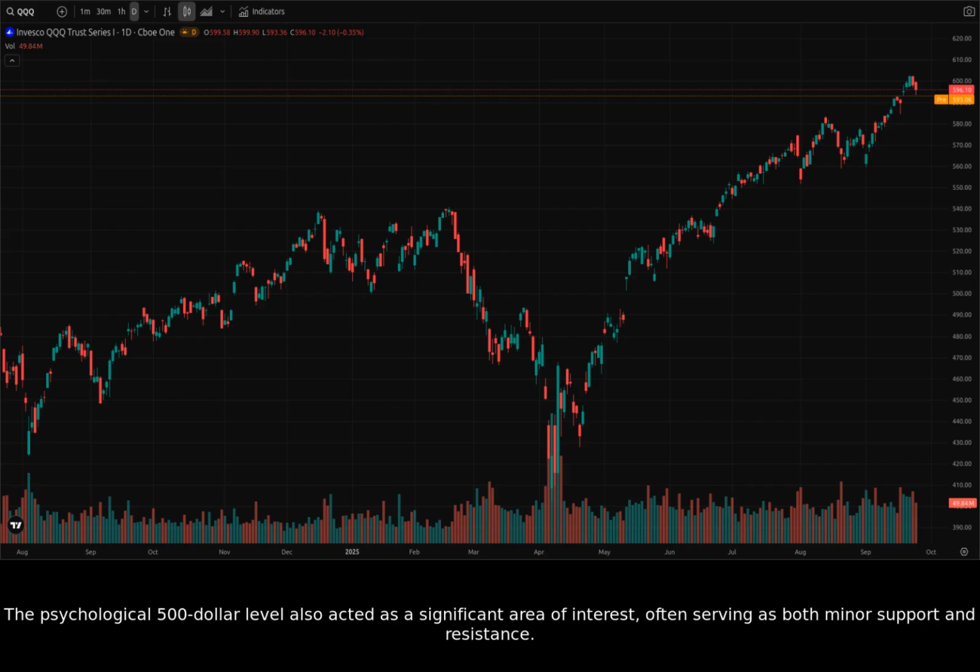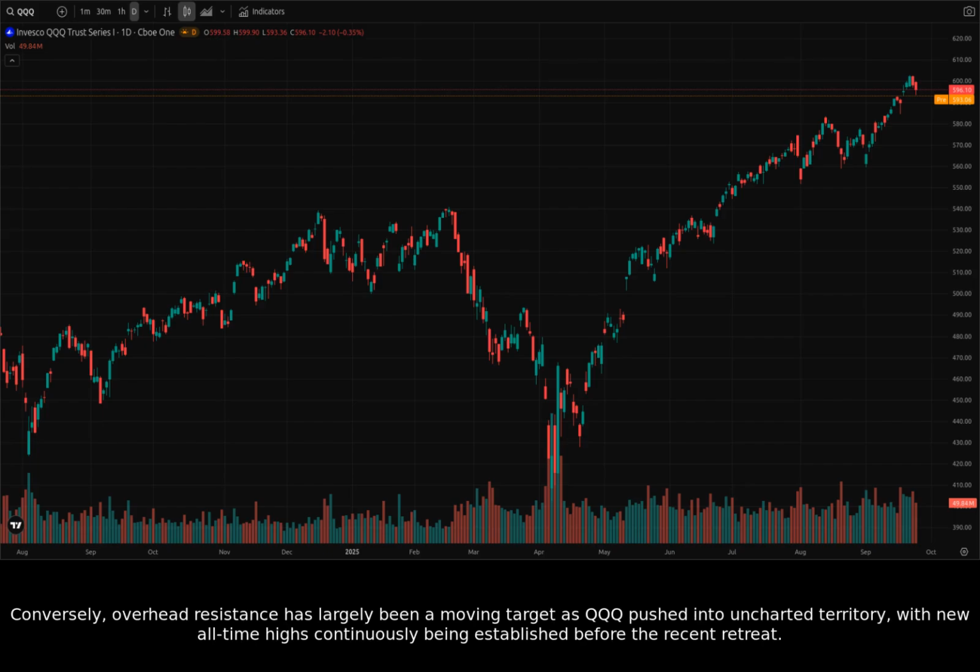The psychological $500 level also acted as a significant area of interest, often serving as both minor support and resistance. Conversely, overhead resistance has largely been a moving target as QQQ pushed into uncharted territory, with new all-time highs continuously being established before the recent retreat.